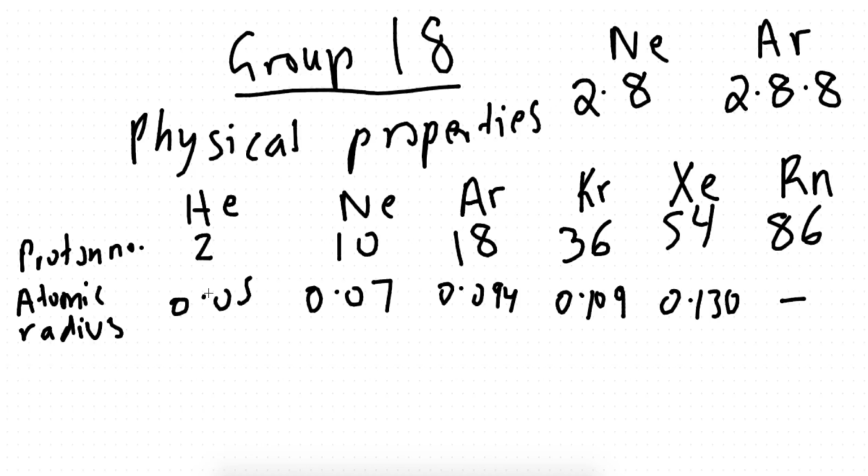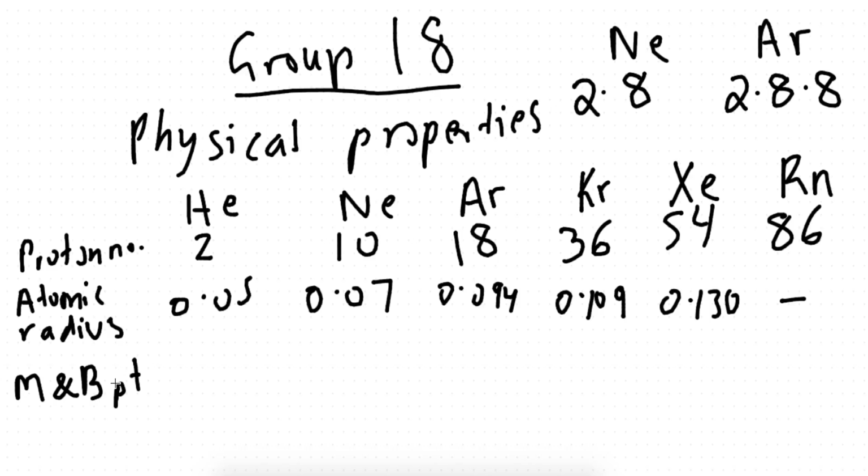Alright, guys, hi. Let's get back to this, okay? So we know proton number increases as we go down the group. We know atomic radius increases down the group because the number of shells filled with electrons increases. Now, melting point and boiling point. I'll just put M and B PT, okay? Melting and boiling point.